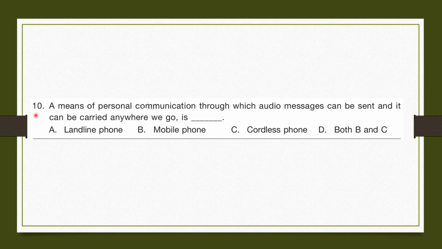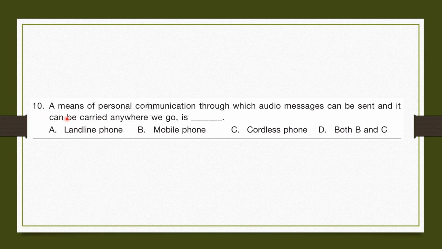Question number 10. A means of personal communication through which audio messages can be sent and it can be carried anywhere we go is blank. A. Landline phone. Landline phone, mobile phone, and cordless phone are all means of personal communication through which audio messages can be sent.